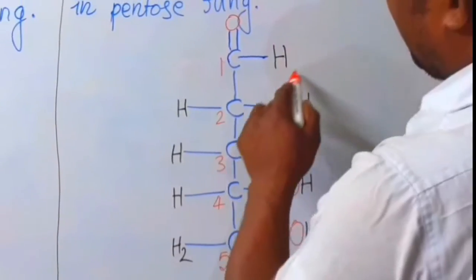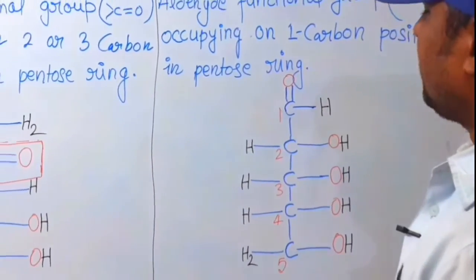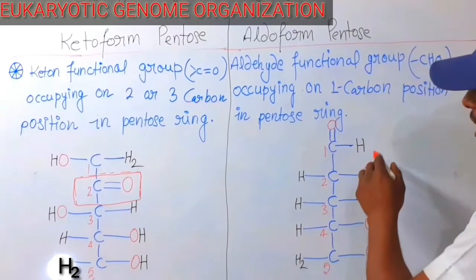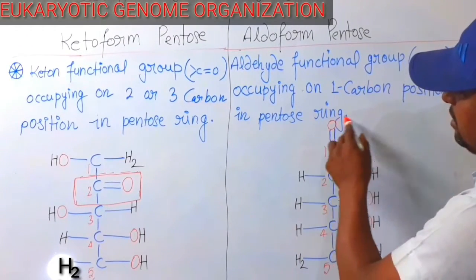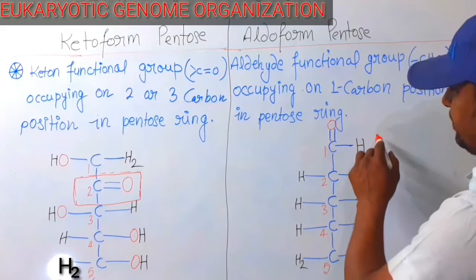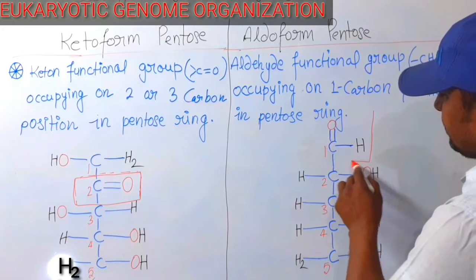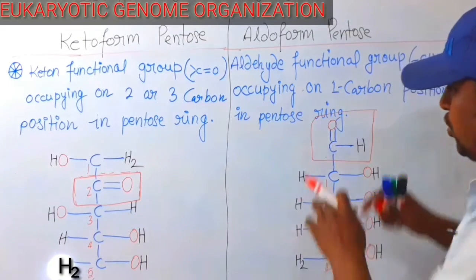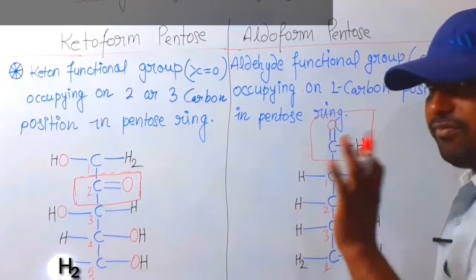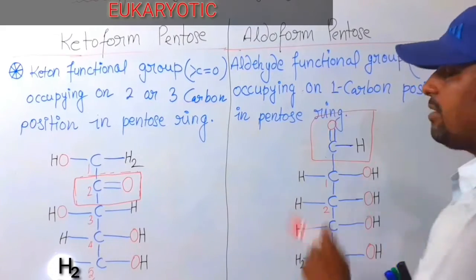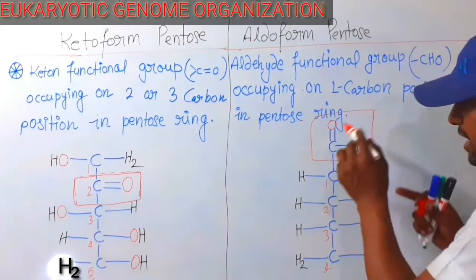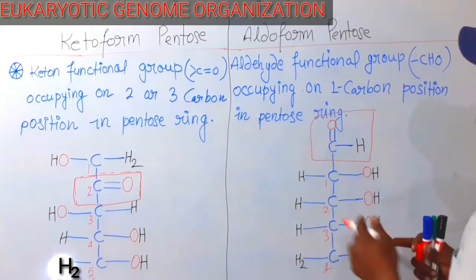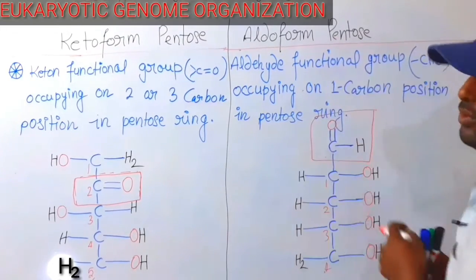Carbon number 1 has the aldehyde group. The total structure has 5 carbons, and the aldehyde carbon is also included. So by this functional group, the whole structure is named aldoform pentose.